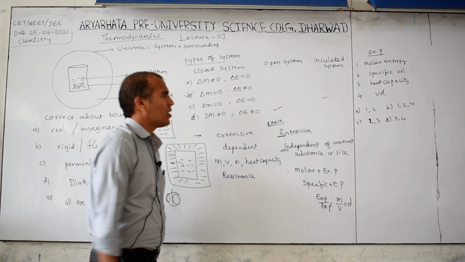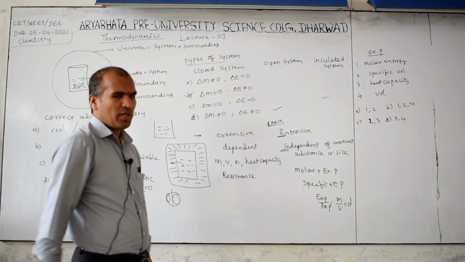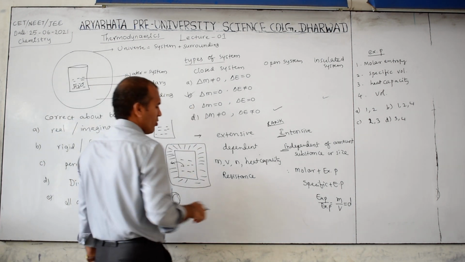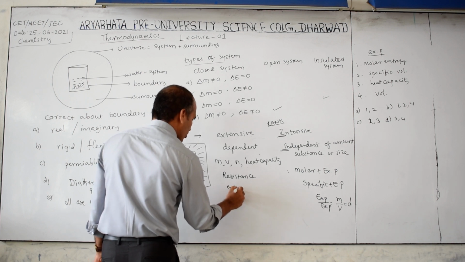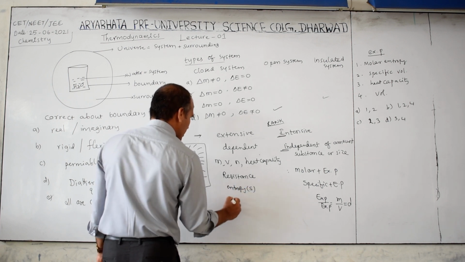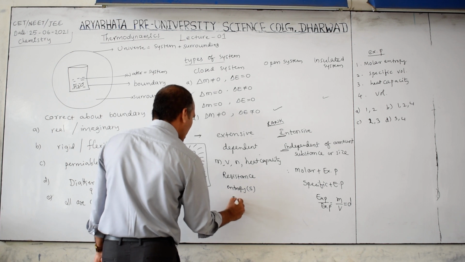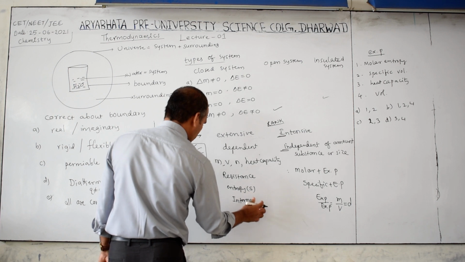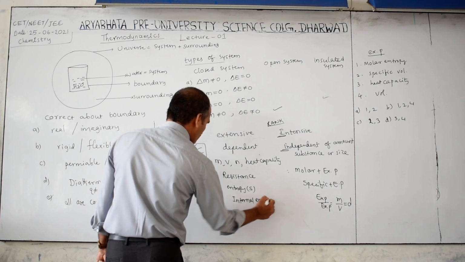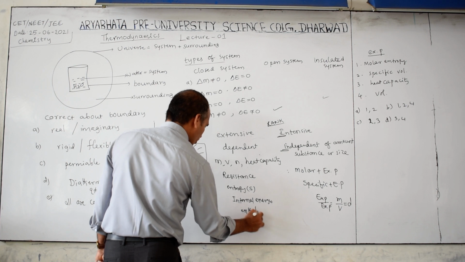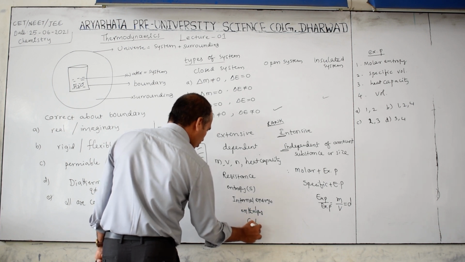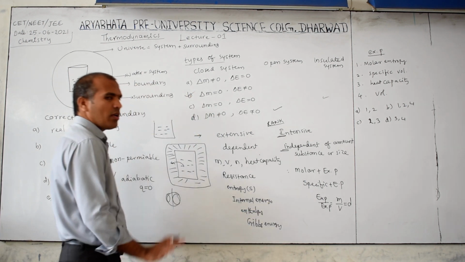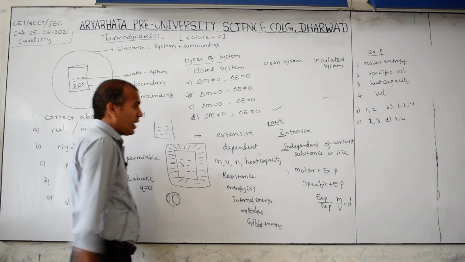Now, I already told you that if the word molar or specific is there, they are compulsorily intensive properties. In molar entropy, remove the word molar, then entropy, S, internal energy, enthalpy, Gibbs energy, all these are extensive properties.